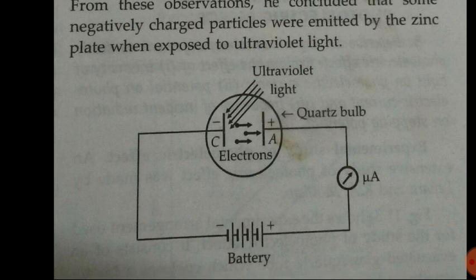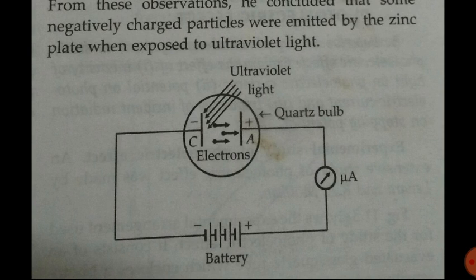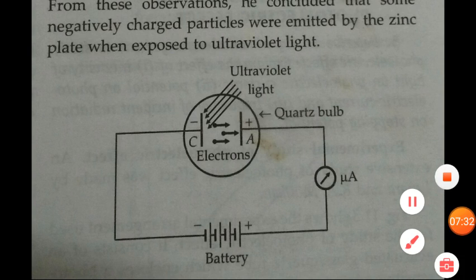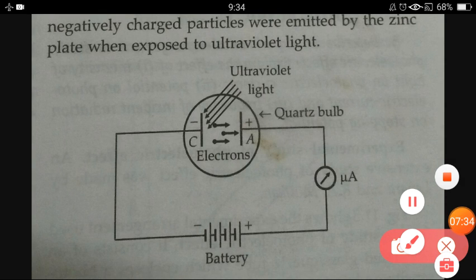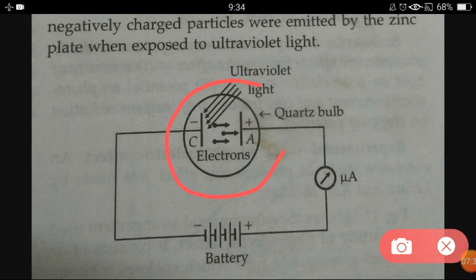Okay, here you can see one more diagram. There is one chamber, and here you can see one circle. Inside this circle they have created a vacuum, and then they placed two electrodes there.